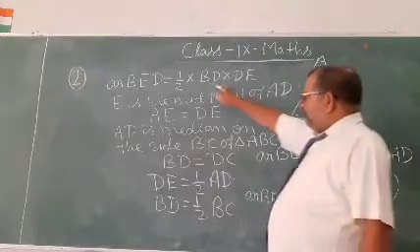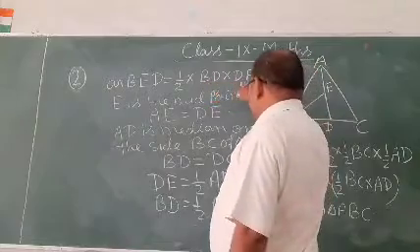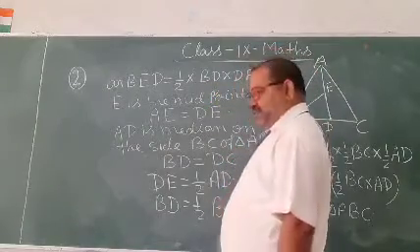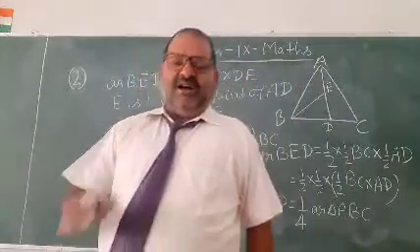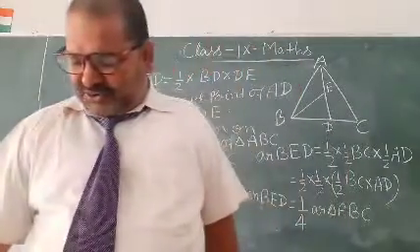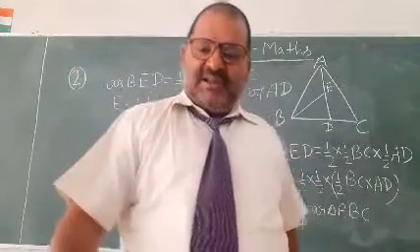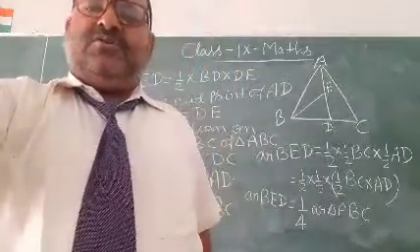Now put the values of BD and DE in the equation. So we get the area of BED equals 1/4 area of ABC. Okay, thank you.